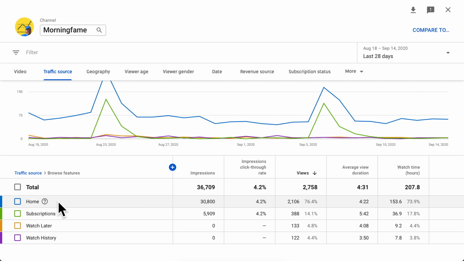So as you can see here, the top one is home, with the most views in comparison to everything else. That is the home screen that we all visit when we open the YouTube app, when we go to the YouTube homepage as a viewer, right? The homepage. And that is the most important part of browse. Everything else is basically unimportant.